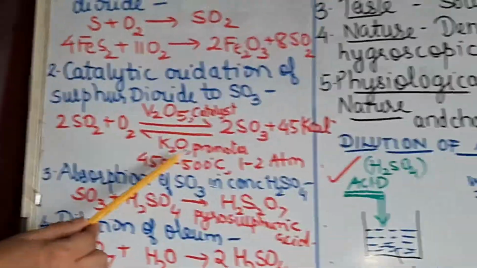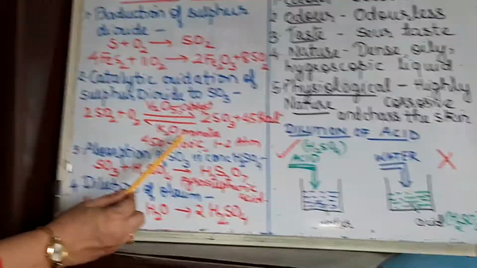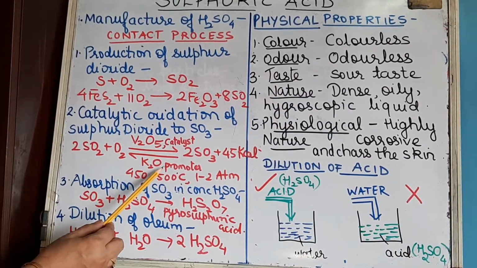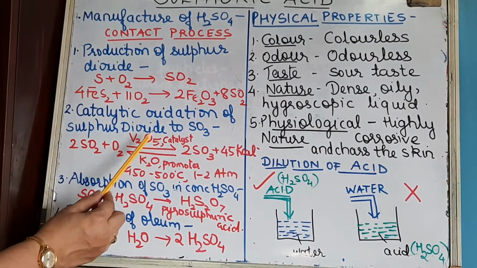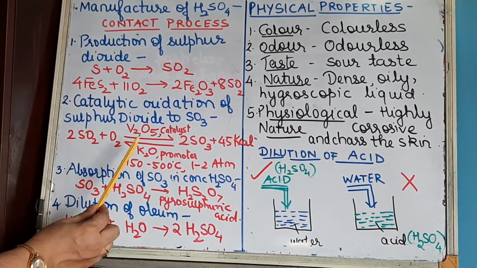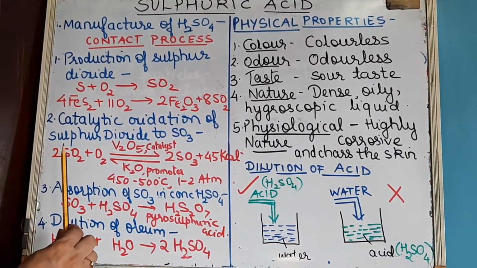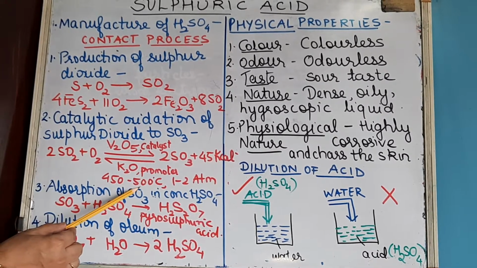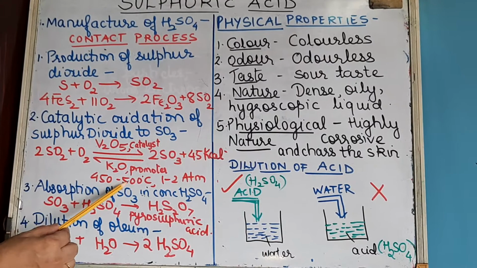Now I hope you remember what a promoter is. It enhances the efficiency of the catalyst. Yes, very good. Now you remember in ammonia also there was a catalyst and promoter. What was the catalyst in ammonia? Yes, very good. Finely divided iron was the catalyst in ammonia and promoter was molybdenum. So by comparison, it's easier for you to remember. Temperature 450 to 500 degrees Celsius and pressure is 1 to 2 atmosphere. So all these are the reaction conditions.